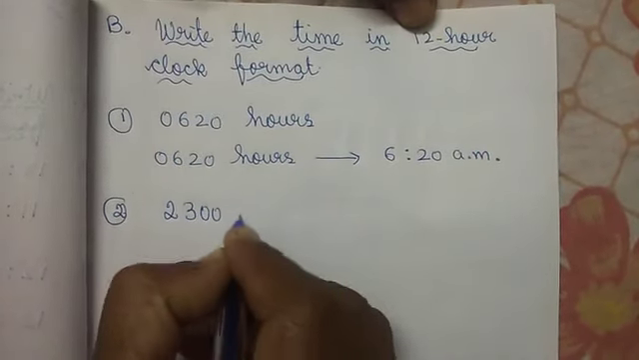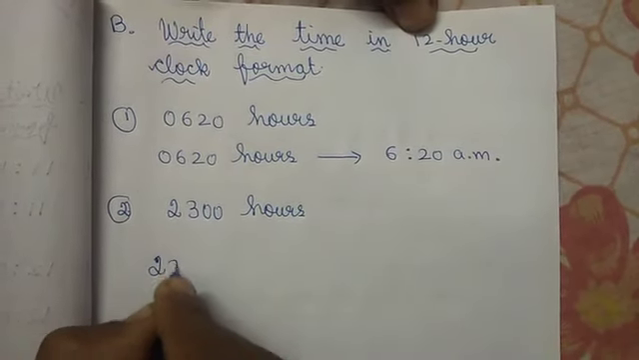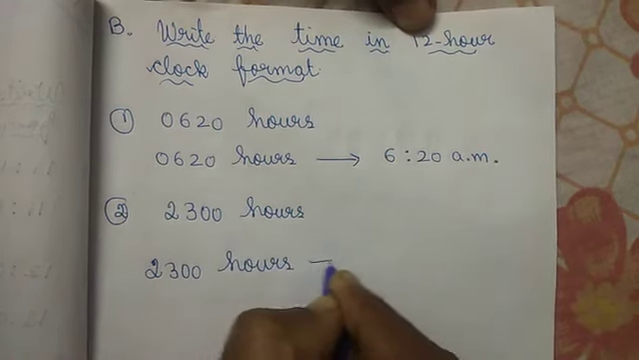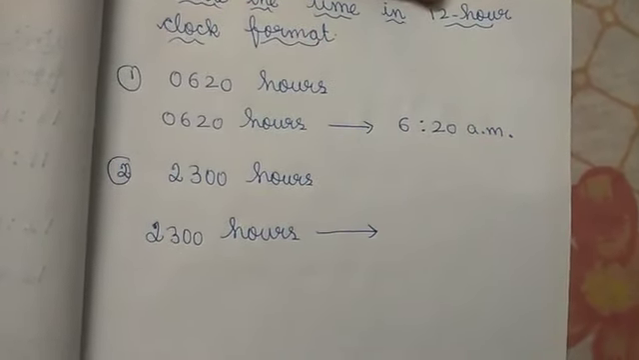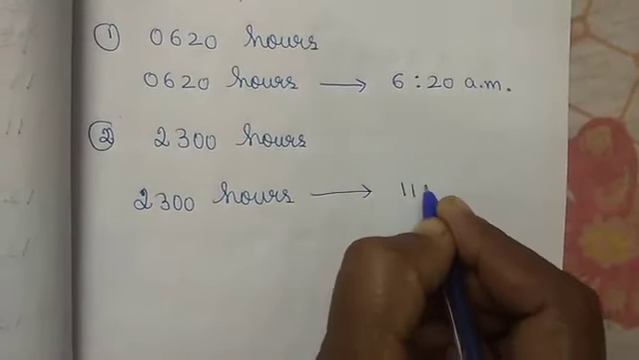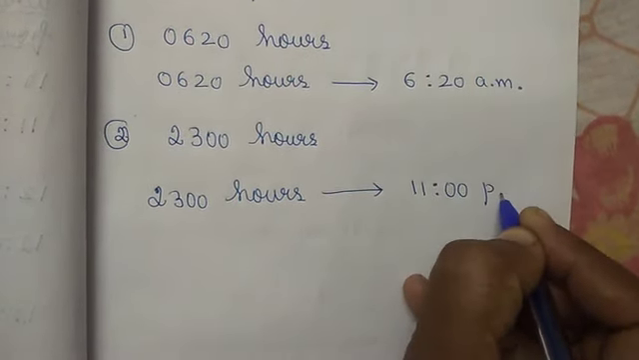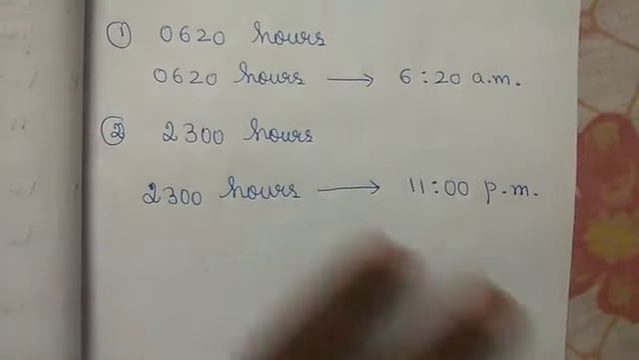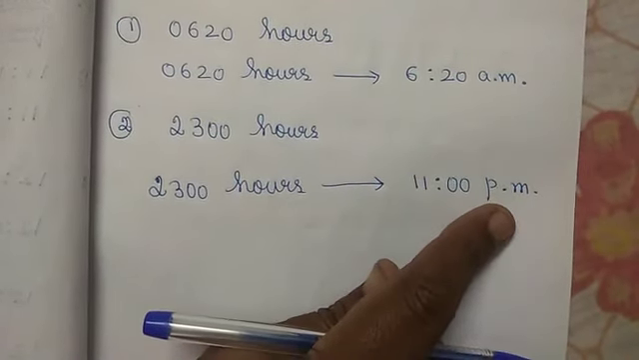Okay, children. The second sum is 23 hours. 23 hours means in the 12 hour clock, what will come, children? 11 p.m. You should not write a.m. If you write a.m., the sum will be wrong, children. 23 hours means 11 p.m.